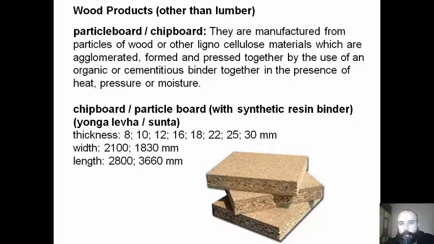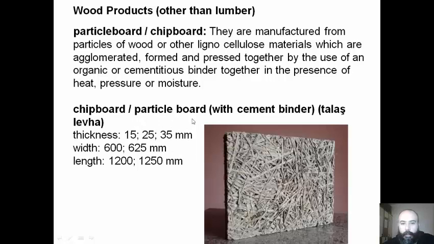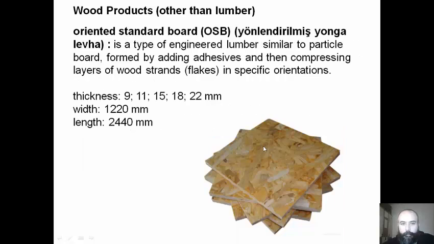We can have particle board, or we can say chipboard. They are manufactured from particles of wood or other lignocellulose materials which are agglomerated, formed and pressed together by the use of an organic or cementitious binder, together in the presence of heat, pressure and moisture. We have chipboards with synthetic resin binder, or we can have chipboards, particle boards, with cement binder.